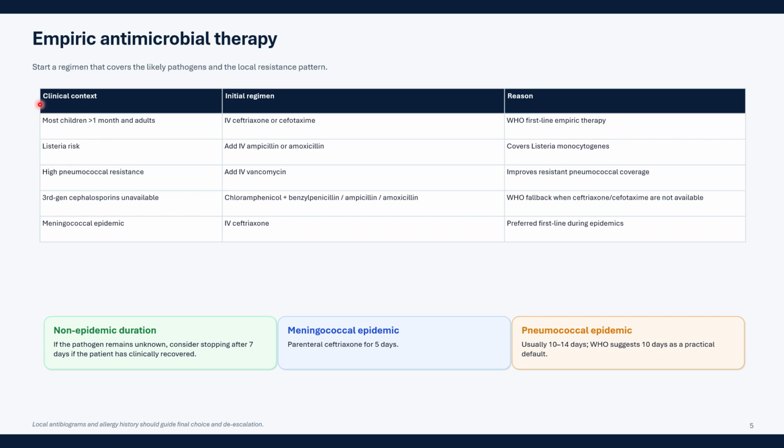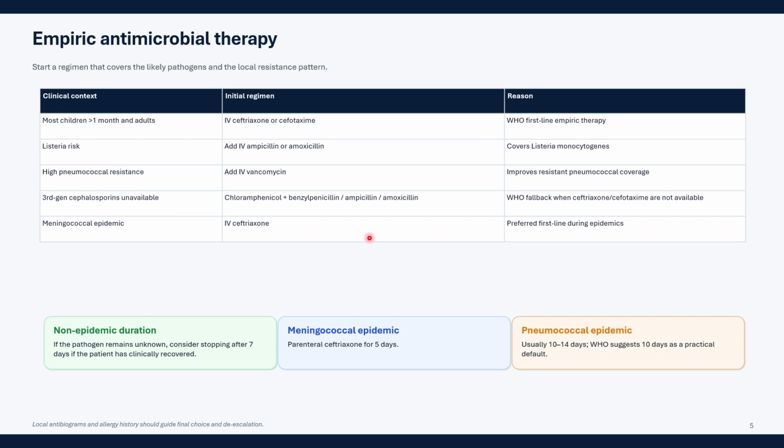Then if there is Listeria risk, we should add IV ampicillin or amoxicillin with ceftriaxone or cefotaxime, because these cover Listeria monocytogenes. Then if there is high pneumococcal resistance, we should add vancomycin because it improves resistant pneumococcal coverage. If in some countries third generation cephalosporins are not available, then we should use chloramphenicol.